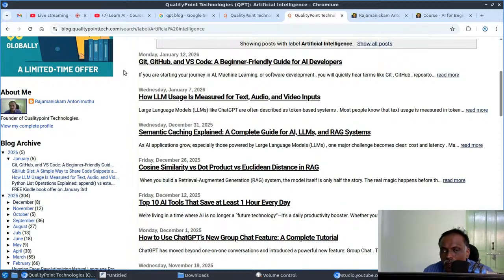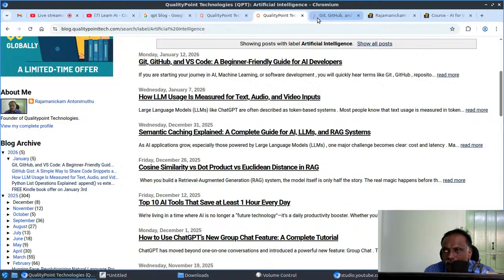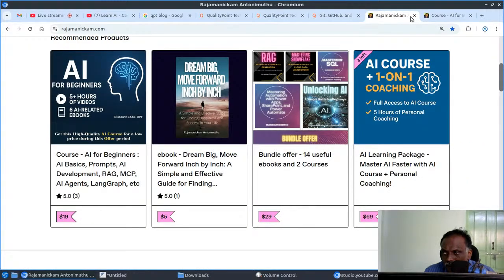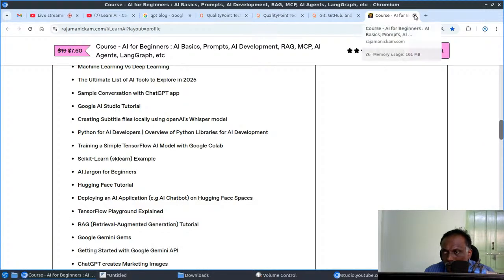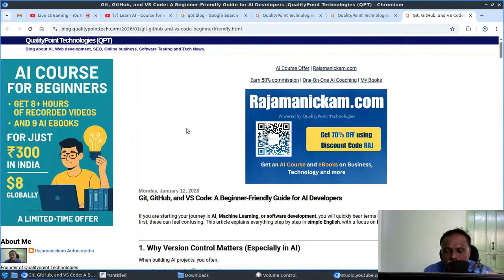So here you can see a lot of blog posts, right? GitHub and VS Code, a beginner-friendly guide for AI developers. It is very important to learn about Git, GitHub, and VS Code, that kind of coding IDE, if you want to start your career as a developer.